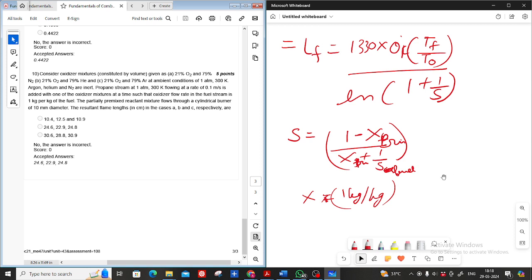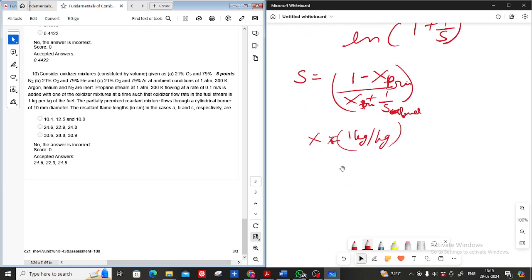No, I'm not getting it. I'm getting confused. You are saying that suppose it is given 1 kg of oxidizer per kg of fuel. Yes, it is given.